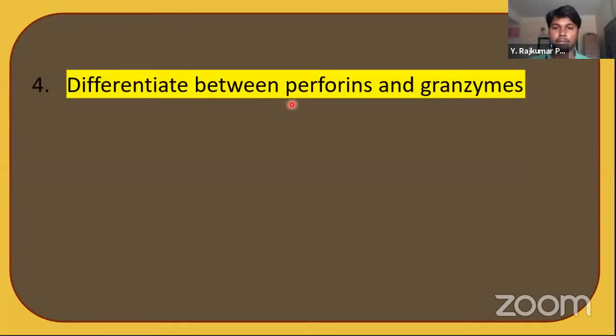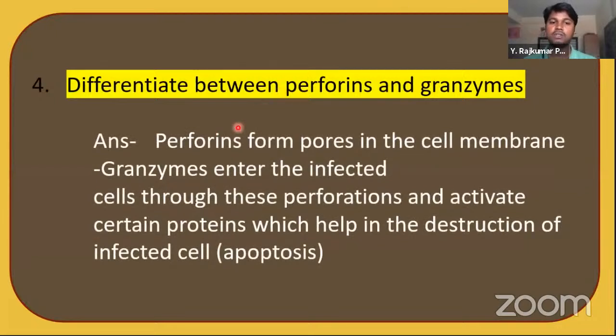Differentiate between perforins and granzymes. These we study in cell mediated immunity. So what are perforins? Perforins form pores in the cell membrane. They make pores in the bacteria or the foreign particles.